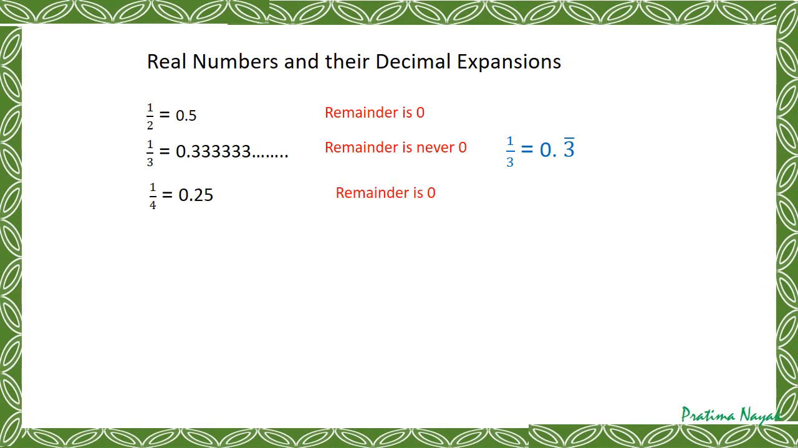Next, 1 by 4. If you divide this 1 by 4, you will get 0.25 and you will get a remainder 0.